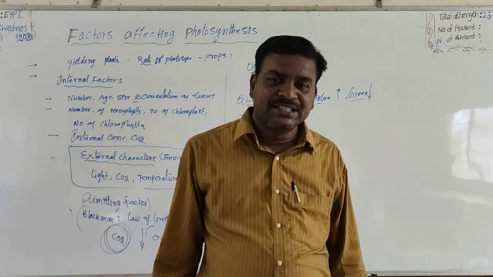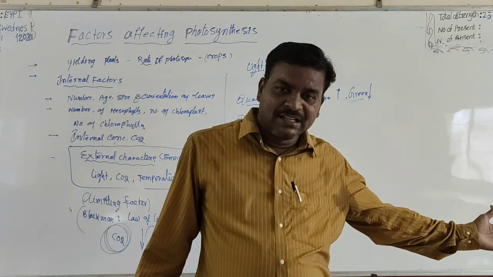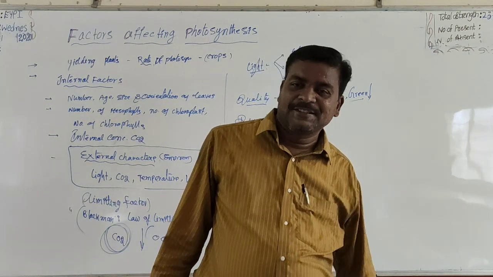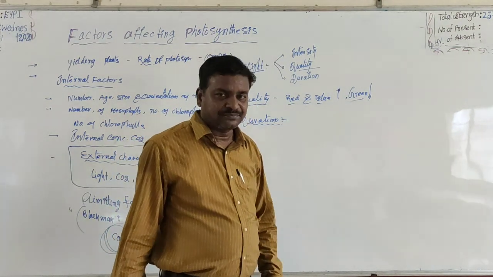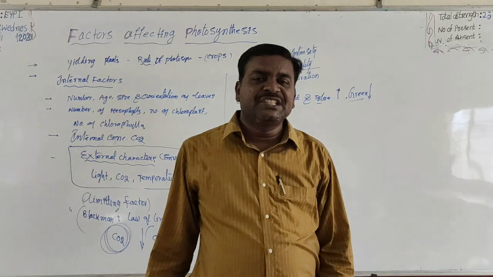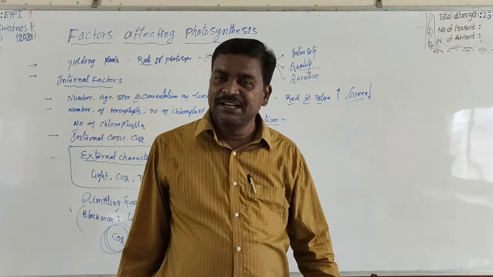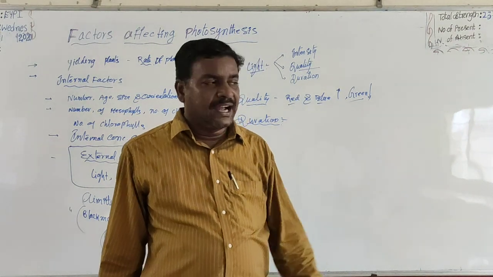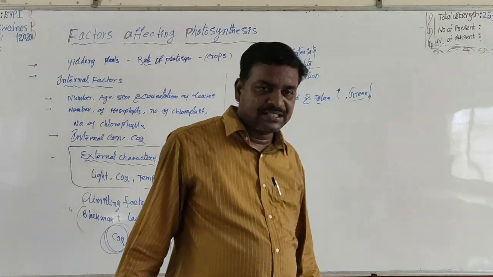The rate of photosynthesis is low in the plant placed continuously in light. Anyhow, this is light duration. The plant exposed to light in flashes shows a high rate of photosynthesis. The continuously placed plant shows a low rate of photosynthesis.